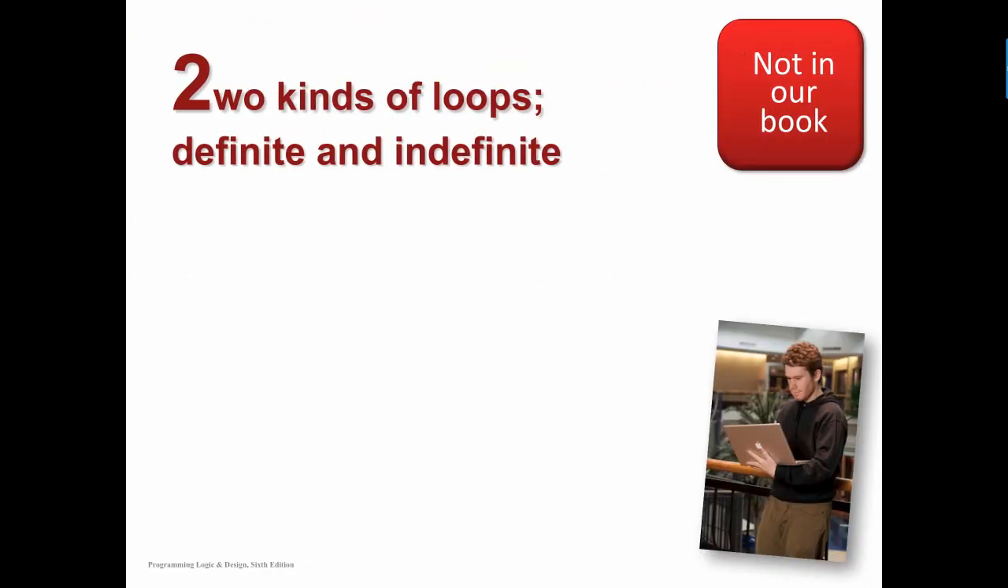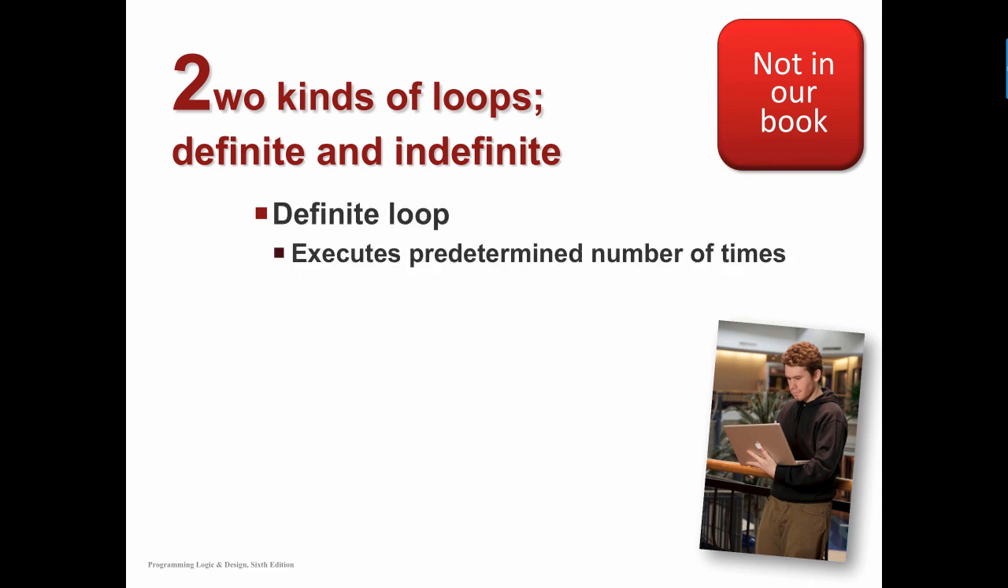Now, just before we go, I want to tell you one other thing. There are two basic kinds of loops. Now, we've said that there was a while do and a do while and a do until. So those still stand. Those are types, but there's another way of looking at it, and one of them is called a definite loop. A definite loop is one that executes a predetermined number of times. So if we knew that we had to create 100 labels, it would run 100 times.